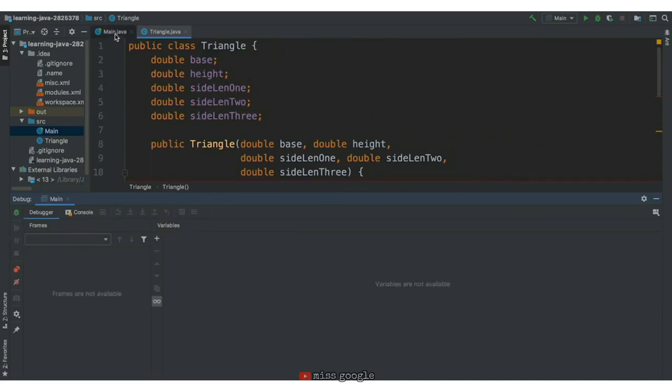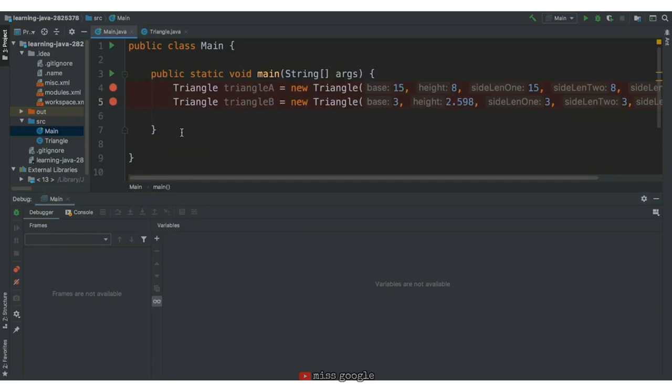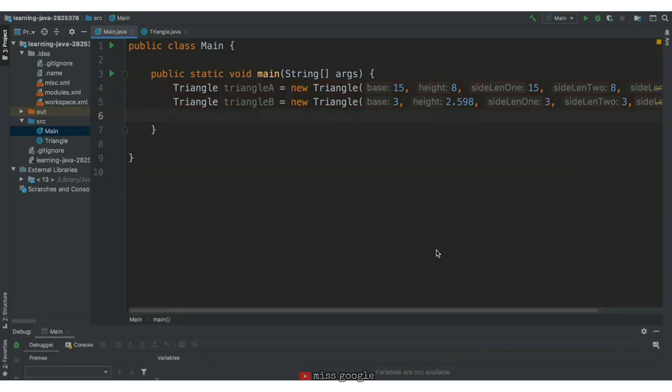And now we have created 2 triangle instances using a constructor from the triangle class. Our program not only knows how to represent triangles, but it has 2 triangles represented within it. So what can we do with these new triangles? We added the behavior of findArea to the triangle class in the last lesson, so we'll try using it on one of our triangles next. Let's try calculating the area of each triangle.